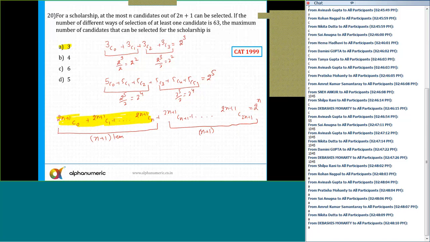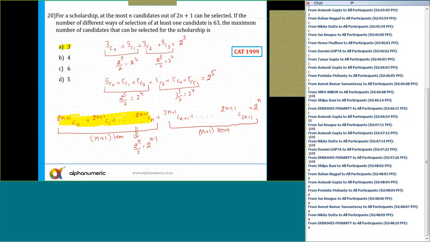And the total number of terms is 2n plus 2. If it is 3, then there are 4 terms. For 4, there are, sorry, if it is 5, then we are getting 6 terms. If it is 2n plus 1, I'm getting 2n plus 2 terms. And these are the 2n plus 2 terms. And again, the sum will be what? The sum of this yellow portion, which I have highlighted, the total sum, will be equal to 2 raised to power n by 2, which is equal to 2 raised to power n minus 1.